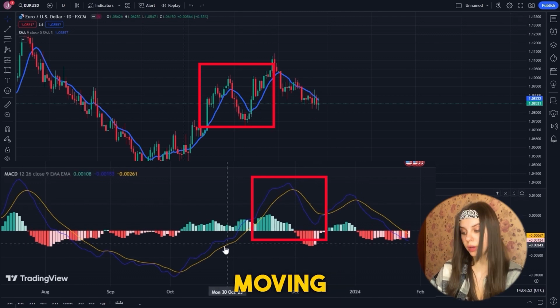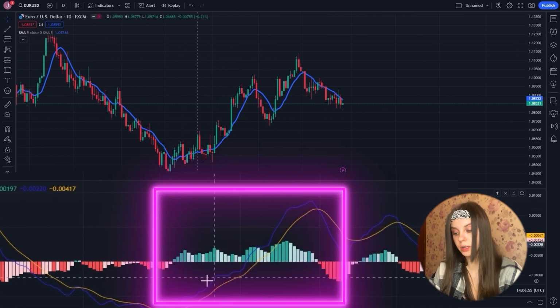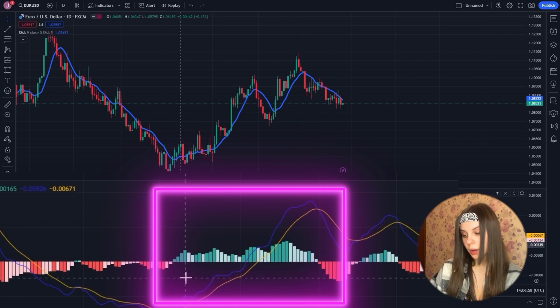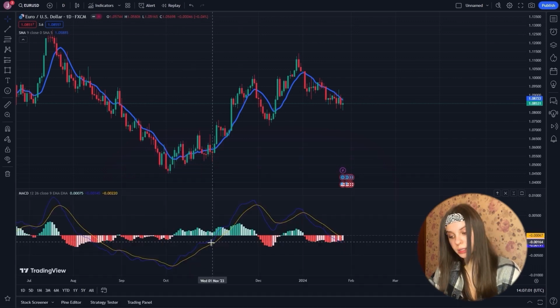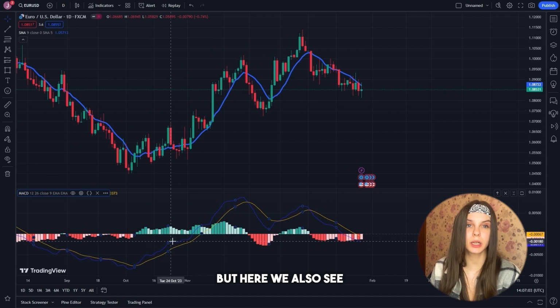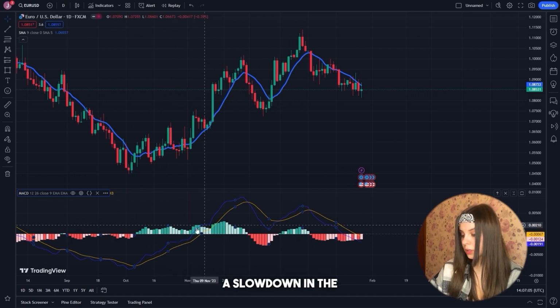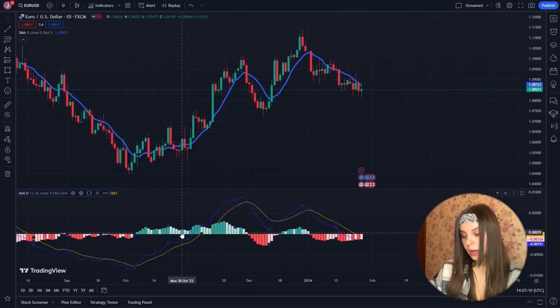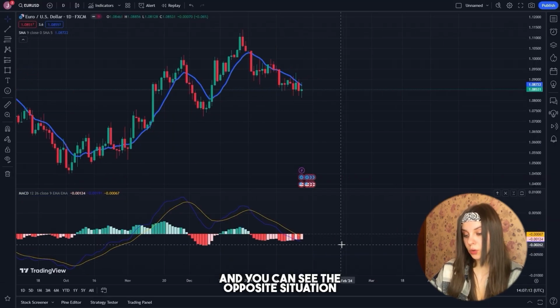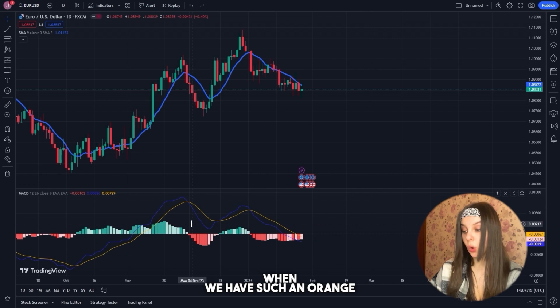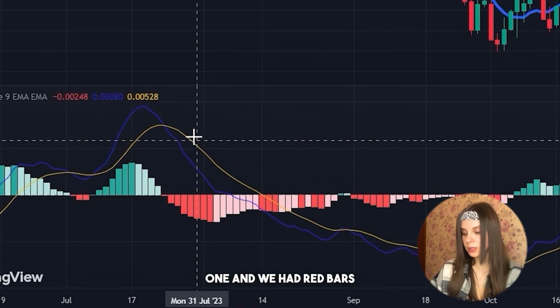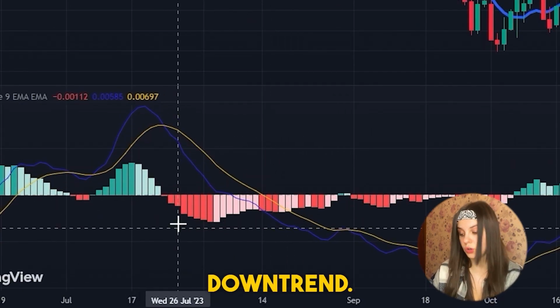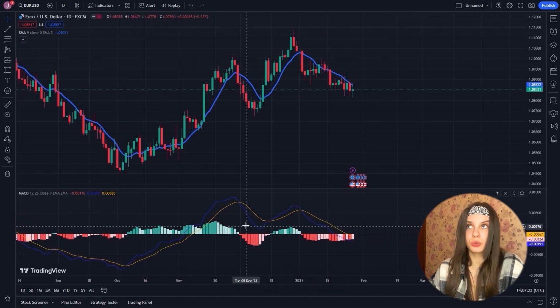And if the blue moving average prevails in the uptrend, the green bars predominate, but here we also see reversals, a slowdown in the trend, so we see drops in the bars. And you can see the opposite situation when we have an orange moving average and red bars. This is a downtrend.